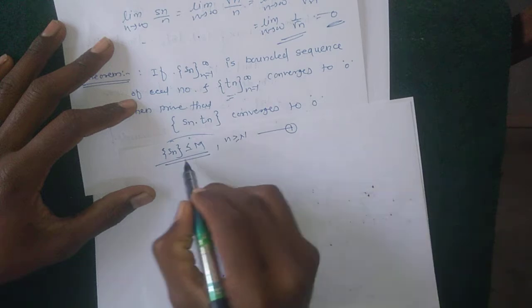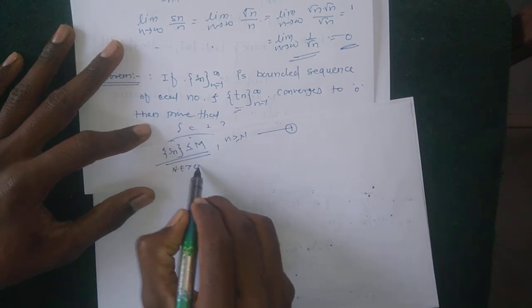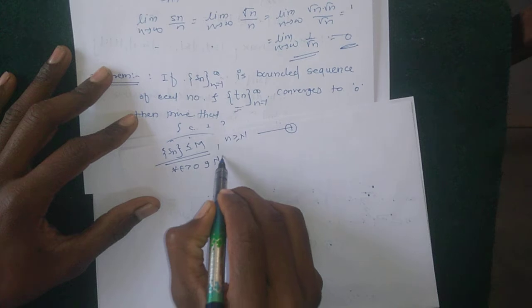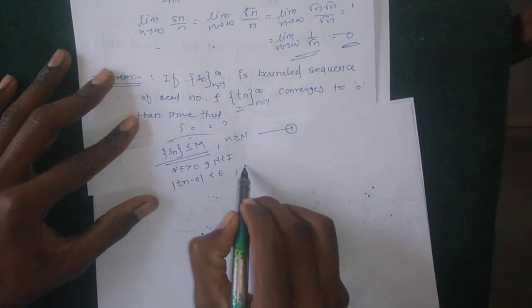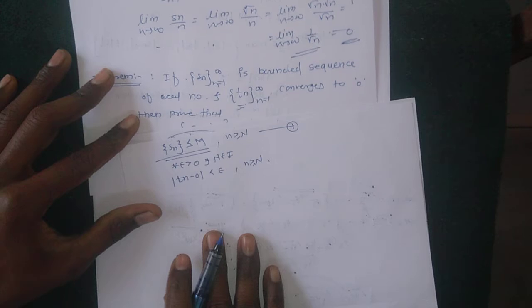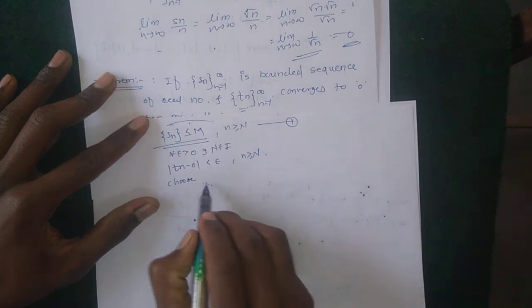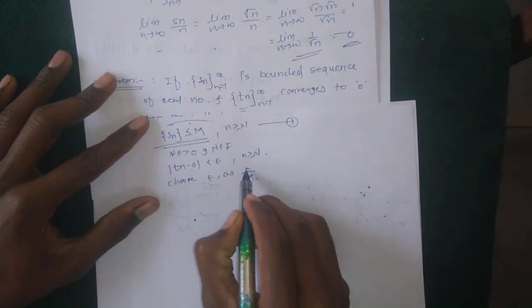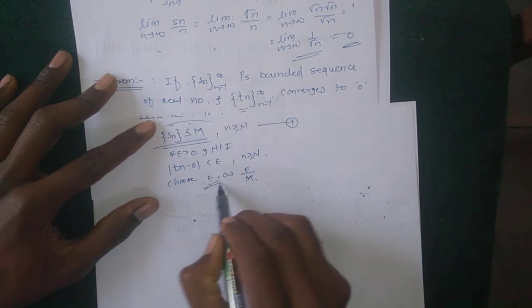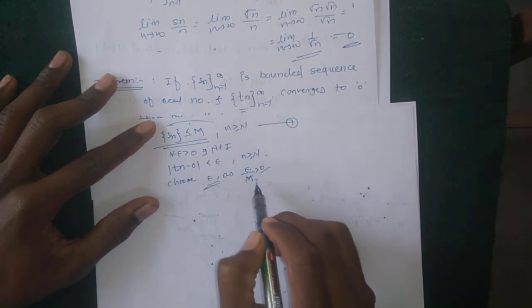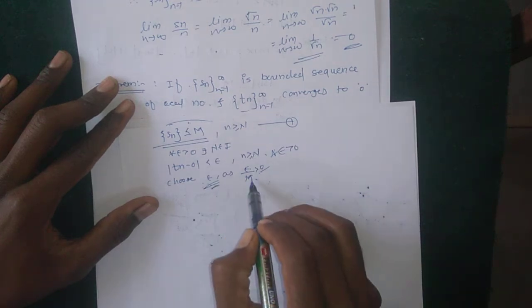Given that the sequence Tn converges to 0, it means for all epsilon greater than 0 there exists N such that |Tn - 0| is less than epsilon for all n greater than or equal to N. So here choose epsilon as epsilon divided by M. Why choose this? Because epsilon is greater than 0 and M is greater than 0, so their division is also greater than 0. So we choose epsilon equal to epsilon divided by M.